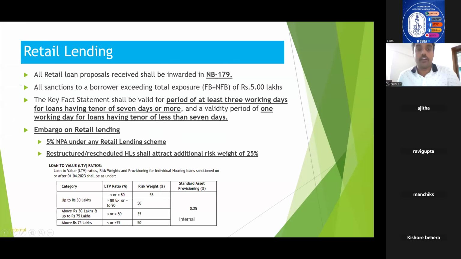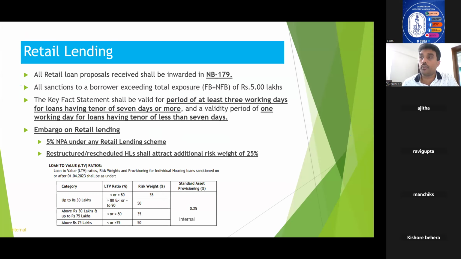We will start from the very beginning and very basics of retail lending. The points I have mentioned are those which were asked in previous examinations, and the type of questions which I feel are important from the examination point of view. As you all know, for retail lending, the inward register name is NB 179.